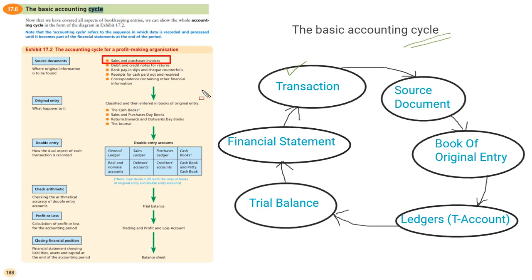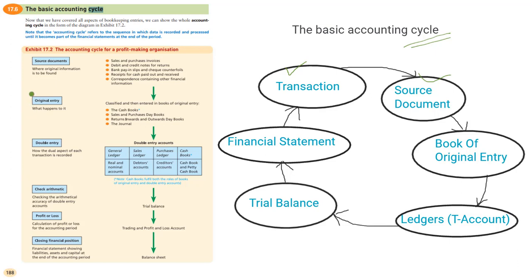There may be some other documents that can be used as proof of a source document, which will also be countable here. So now we have the transaction and the source document. When the transaction occurs, the primary proof is the source document. There must be some sort of source document, and based on that source document, the next step is taken, which is the entry in the original entry.